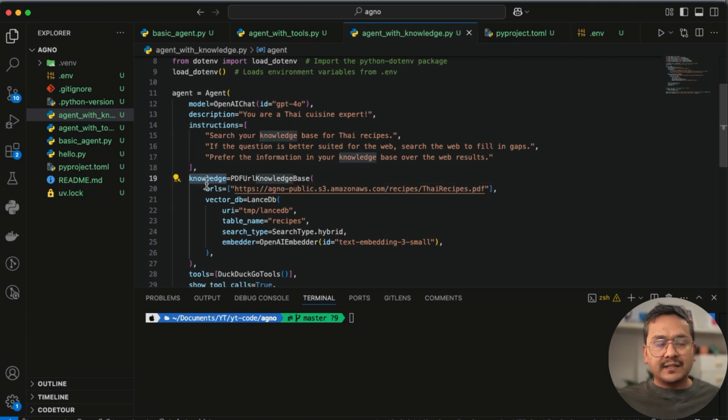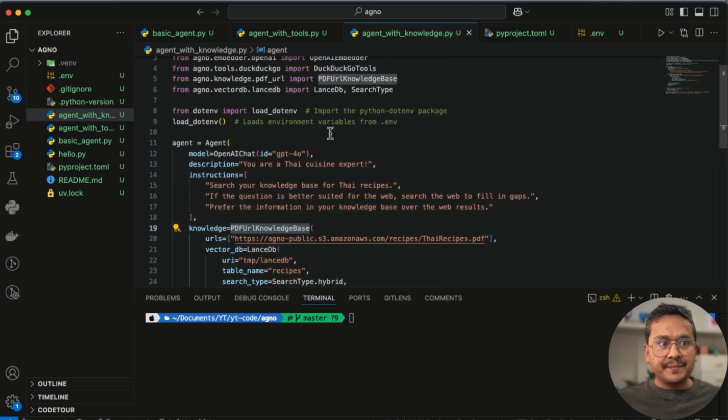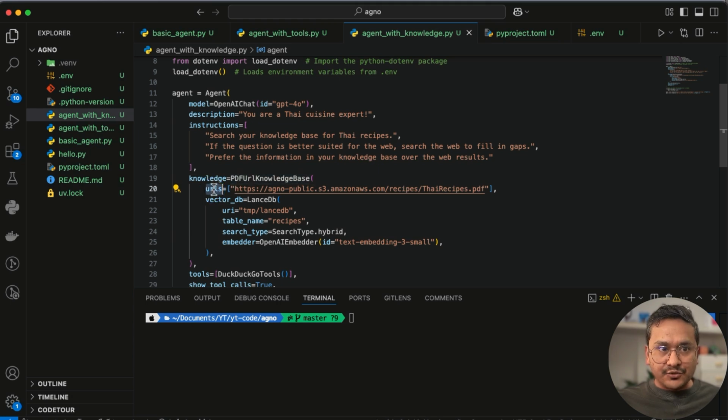And now we are using the knowledge, and here we are using the PDF knowledge base which we just imported here, and we are passing these URLs and the vector db. Here I'm using the one that is provided by AGNO, so LanceDB. So it is using the temp LanceDB. The table name is recipes. The search type is SearchType.hybrid.